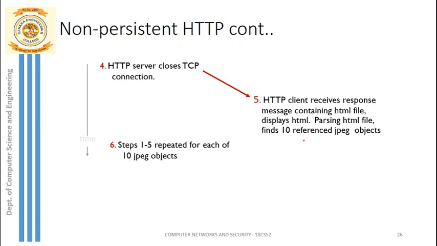We have received one object, so still there are 10 more objects. So now steps 1 to 5 need to be repeated for each of the 10 JPEG objects. That is why in non-persistent HTTP only one object is shared in one TCP connection. So this is how an HTTP request and response are transferred in the non-persistent HTTP connection.